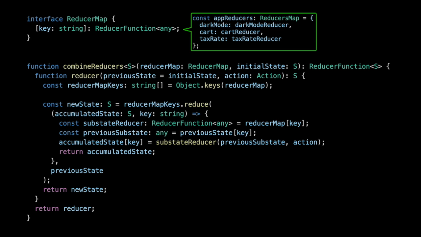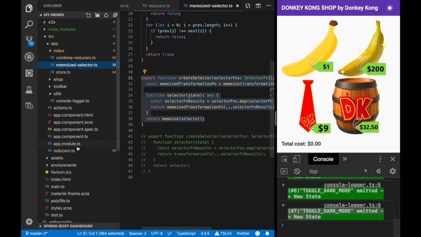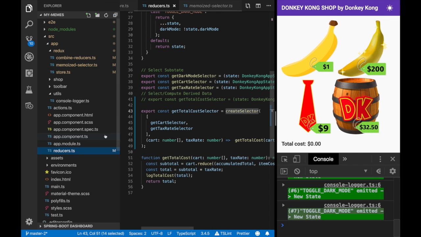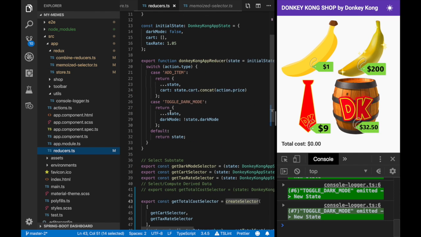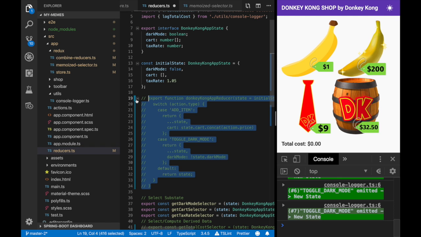So let's look at all of this, and I'll prove to you that it actually works. We already saw we were using createSelector here. Just as we implemented, just as I showed on the slides, it's just a few lines of code. Now for our reducer, we want to break this up into smaller reducers. So I'm just going to comment out this Donkey Kong app reducer, and we're going to recreate it using combineReducers.